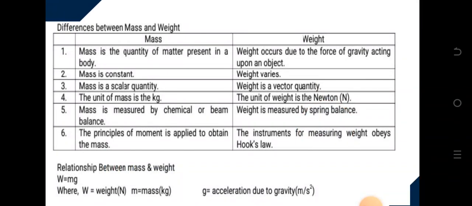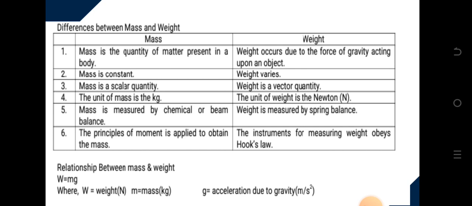All right, let's look at the difference between mass and weight now. I said previously that mass and weight are not the same. So let's look at this table to quickly run through the differences between mass and weight. Number one, mass is the quantity of matter present in the body, while weight occurs due to the force of gravity acting upon the body.